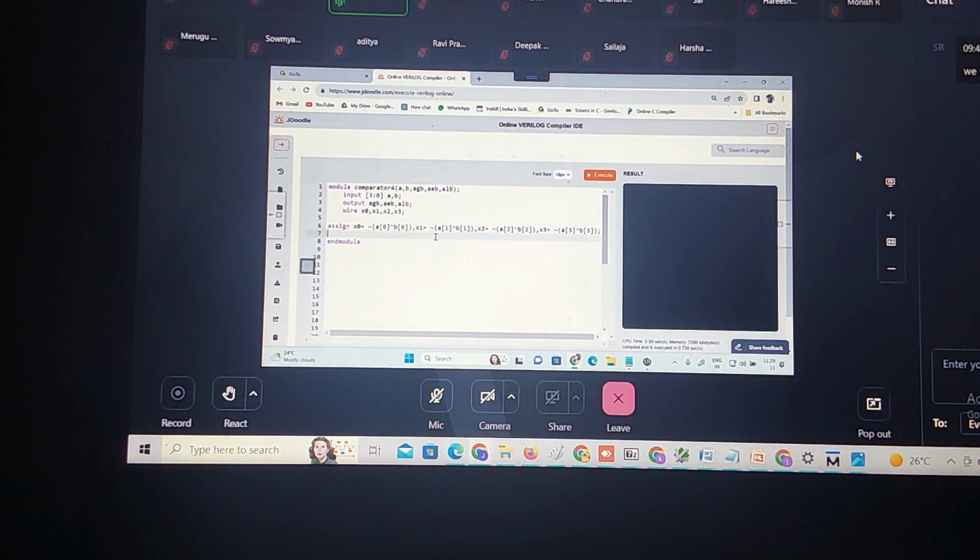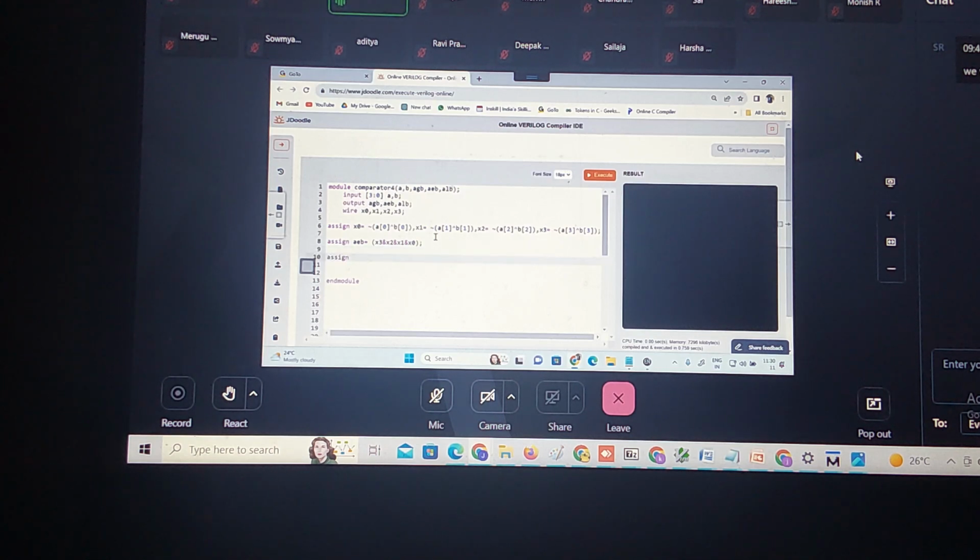No syntax errors. Now I need to write it for what? Assign. Let me write it for A equal to B. What is A equal to B? X3 and x2 and x1 and x0. This is A equal to B.